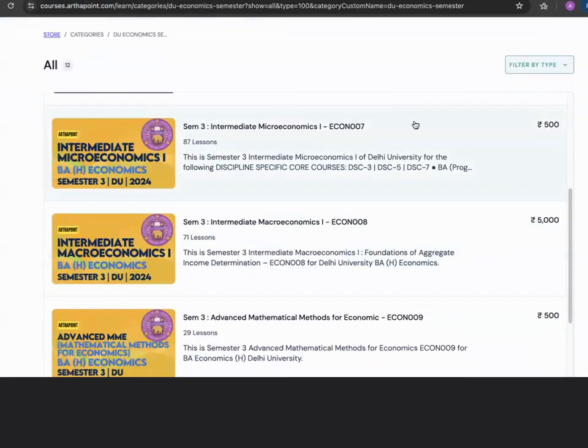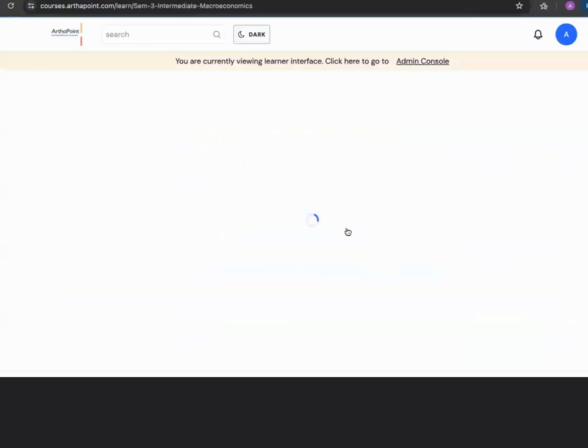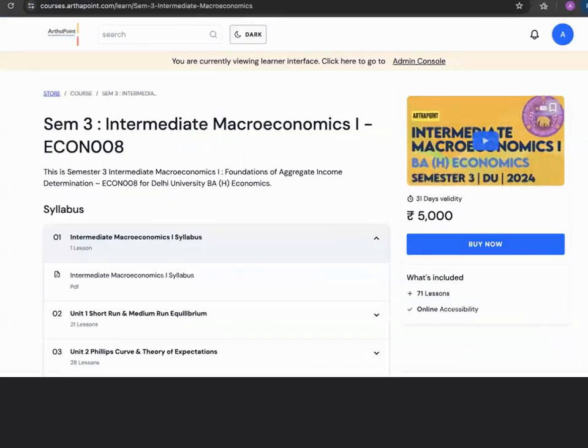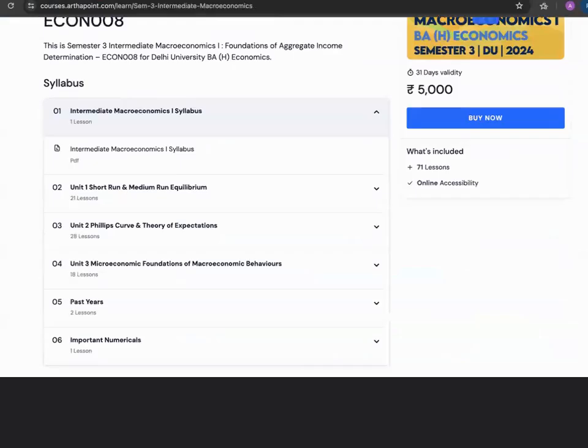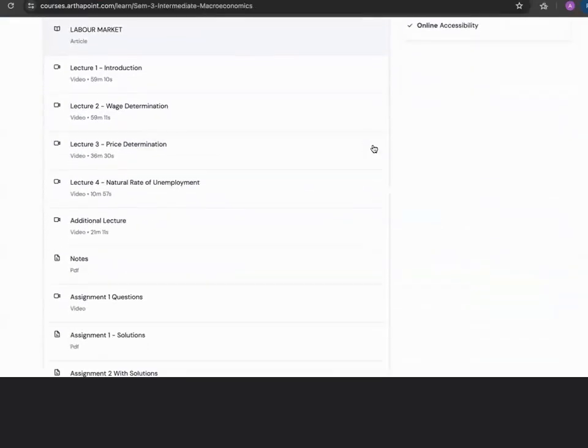Then you have intermediate microeconomics, semester 3, intermediate microeconomics, macroeconomics. This is a paid course. Only this is for 5,000. So you can clearly see that in the paid course, if you click, you will also go ahead and get access to various assignments and you will get access to various other concepts also.